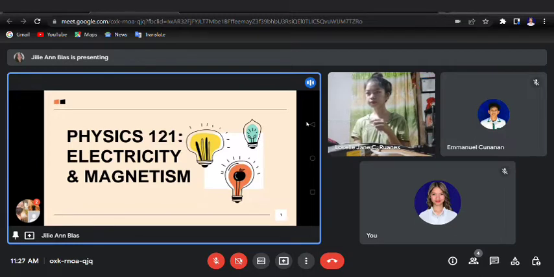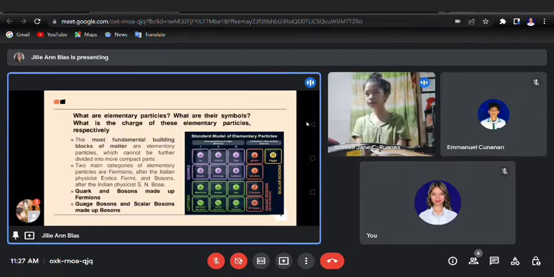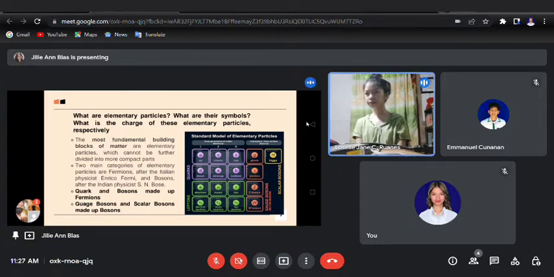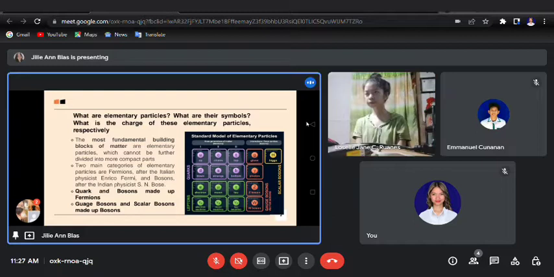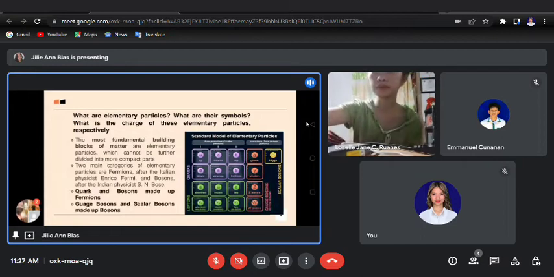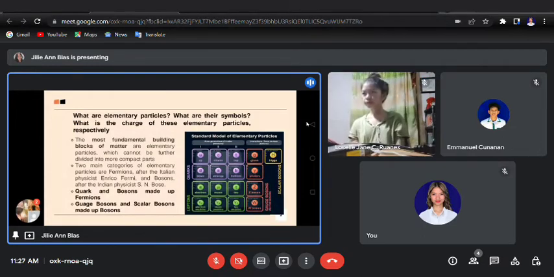We are here today virtually to discuss our previous task, which was task 5, and we were given different questions. Today we're gonna tackle all of those one by one. Now we will start with the first set of questions, which are mainly all about the elementary particles together with their symbols and their charges respectively. First, we're gonna delve into the definition of elementary particles.